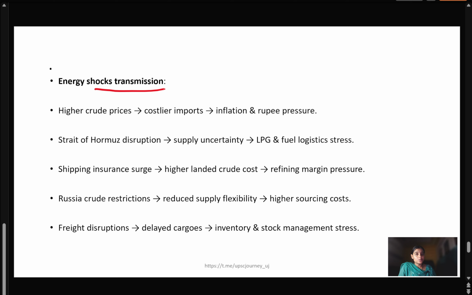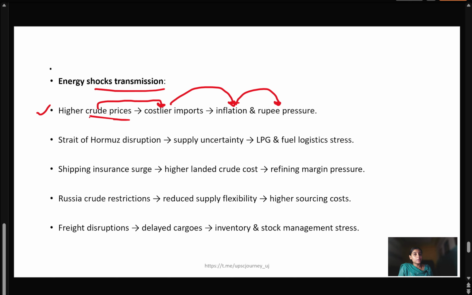Energy shock transmission. First, if there are higher crude prices, how is it going to transmit to the other side? If there are higher crude prices, imports will be costlier, and if imports are costlier, there will be inflation, and again more pressure on the rupee, and there will be a continued depreciation of the rupee. So all these things are interlinked.